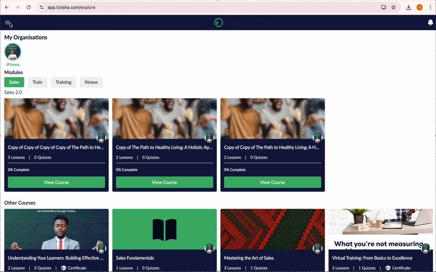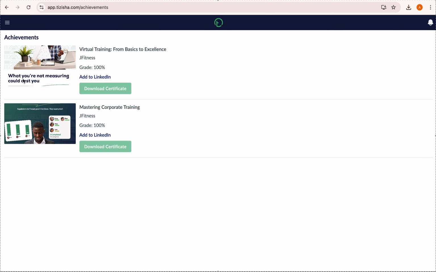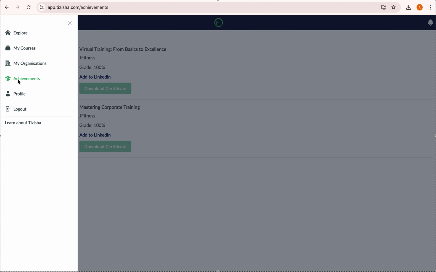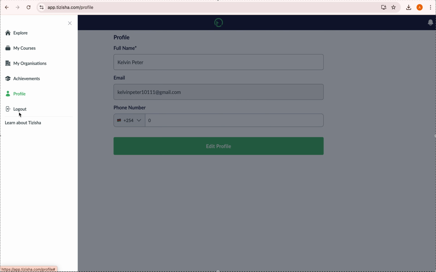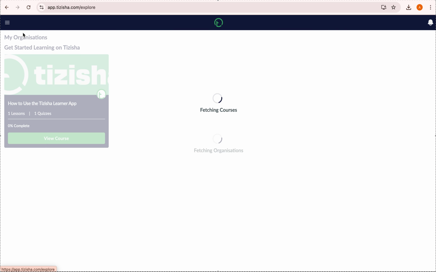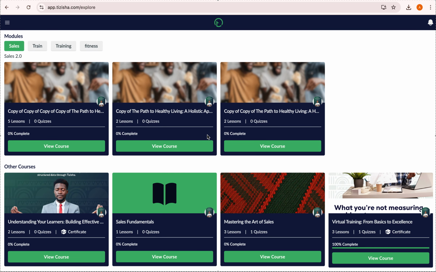I'll just log into an account that belongs to many organizations so that you see how that looks as well. We have achievements. Under achievements, you get to see all courses you've completed and have been configured to offer certificates. So all certificates you've achieved will appear in this section of the app. Okay. Right, then obviously we have the profile section where you get to see your login details and then the logout, right? Yeah, so that's basically the journey for learners. Very easy, very intuitive to use.